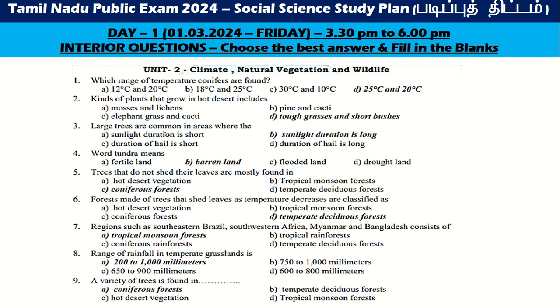Next one. In which range of temperature are conifers found? 25, 20. Kinds of plants that grow in hot desert include tough grasses and short bushes. Large trees are common in areas where the sunlight duration is long. The word tundra means barren land. Trees that do not shed their leaves are mostly found in coniferous forest.